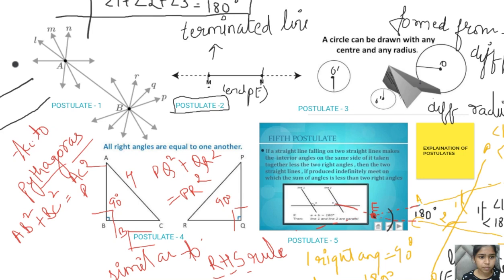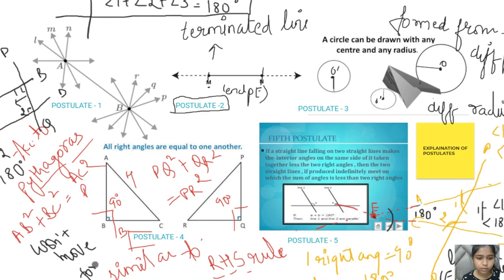This was PQ1, this was AB, this was CD. So if the sum of these interior angles is equal to 180, in that case the lines won't move forward. They are known as the parallel lines.